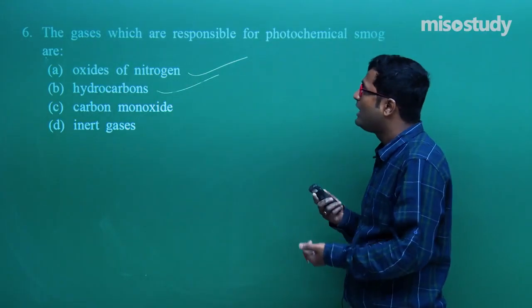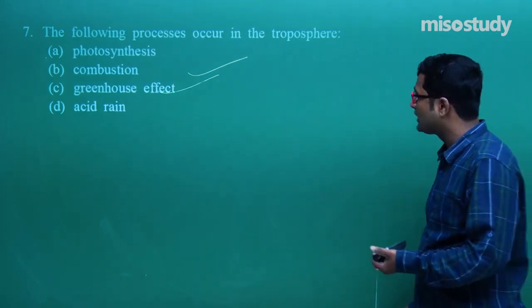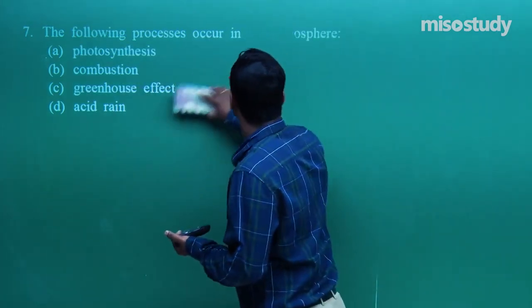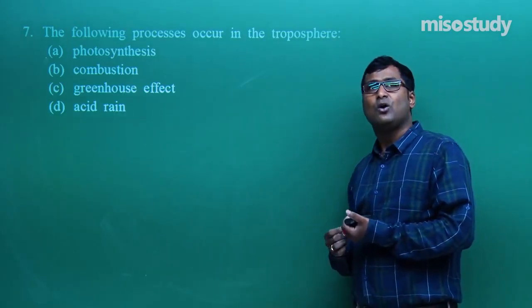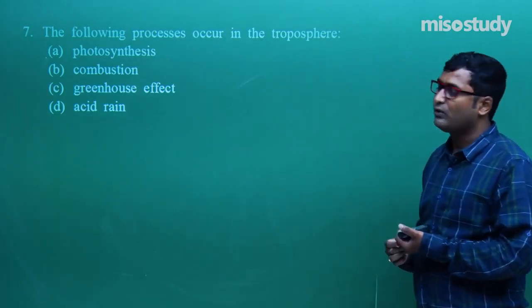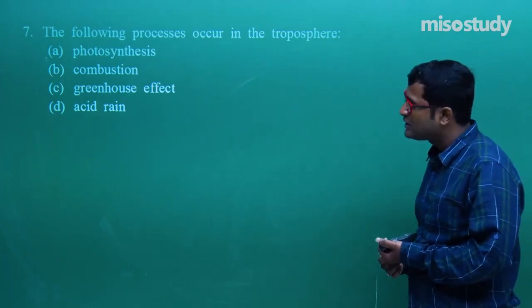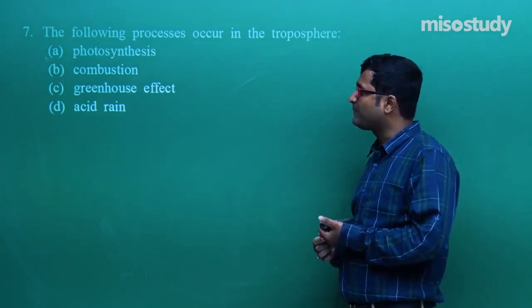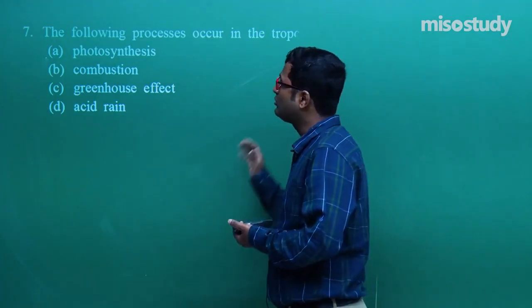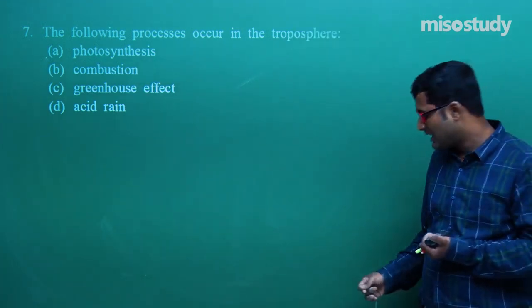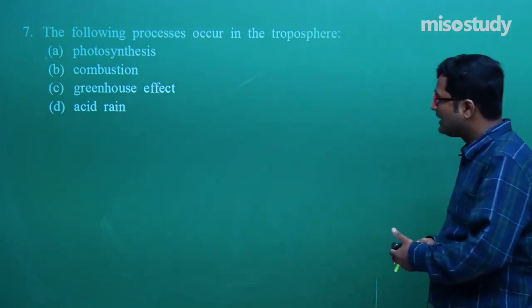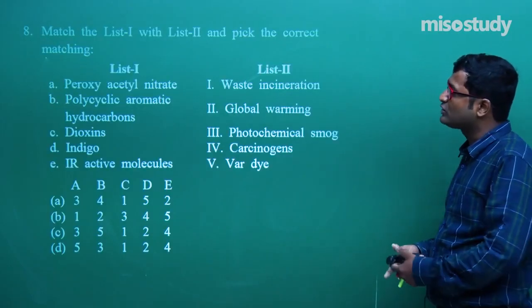Clear to you? Now let's move to question number 7. The following processes occur in the troposphere. In the troposphere, we know photosynthesis takes place, combustion takes place, the greenhouse effect takes place, and acid rain also takes place. So for this question, A, B, C, D are the correct options. Clear?